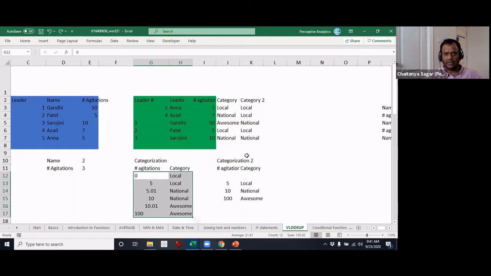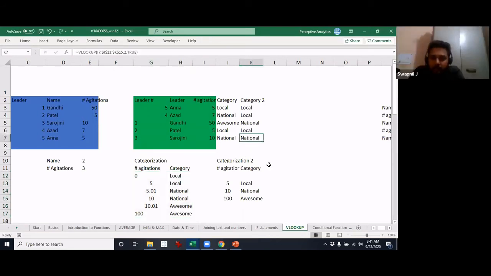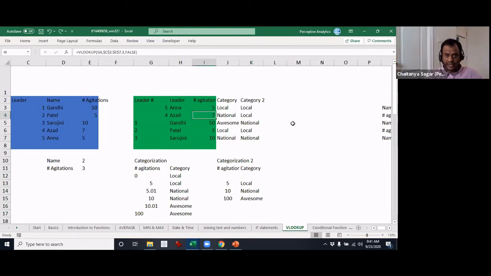Okay. All right. So instead of 7, if we have 9, would it change to local? I think it would change to national. Let me just put that and let's see. Okay, so it has. So now it has actually changed. Oh, sorry, 1 second. Yeah, it still stays at local. Let's do 10. 10 it changed. Okay. 9.9 is also local.